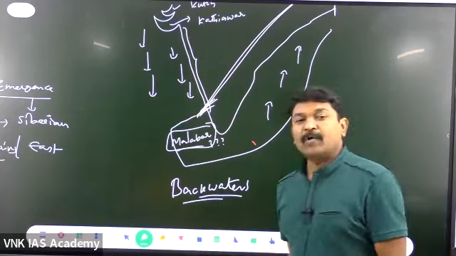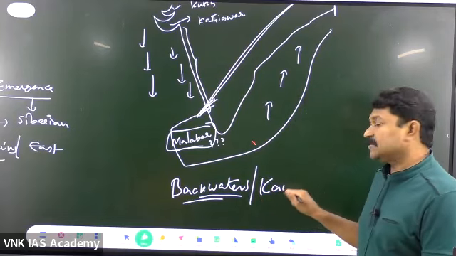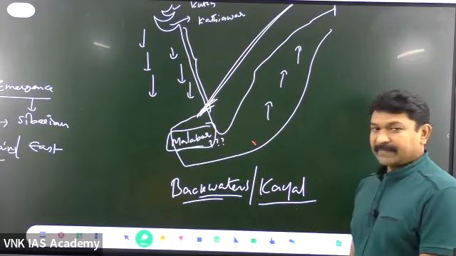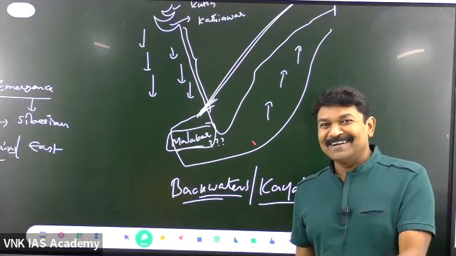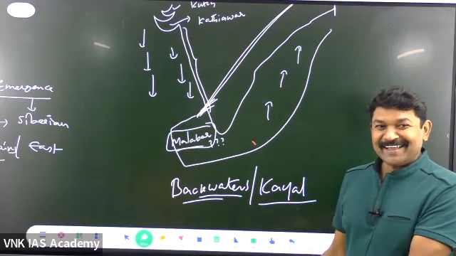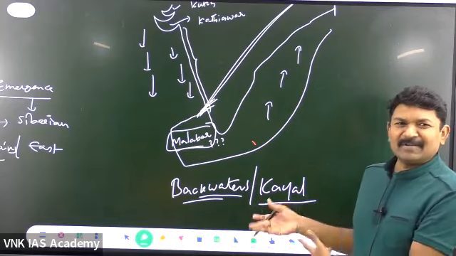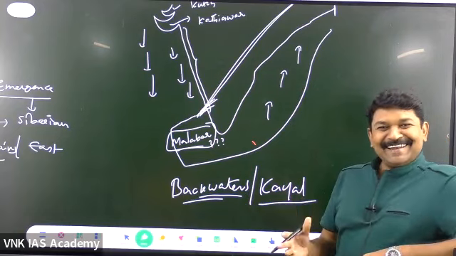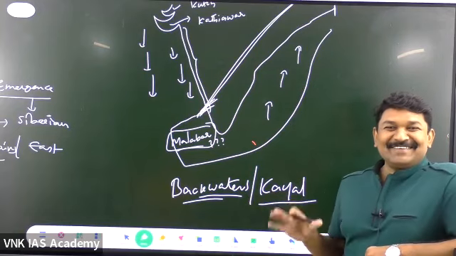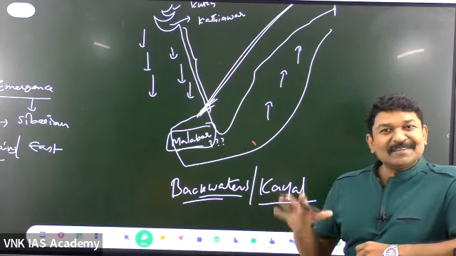When we say backwaters, what are backwaters called? Right? It's Kayal. It's not Khayal, which is a Hindi word; the pronunciation and spelling are different. Kayals are nothing but the backwaters.